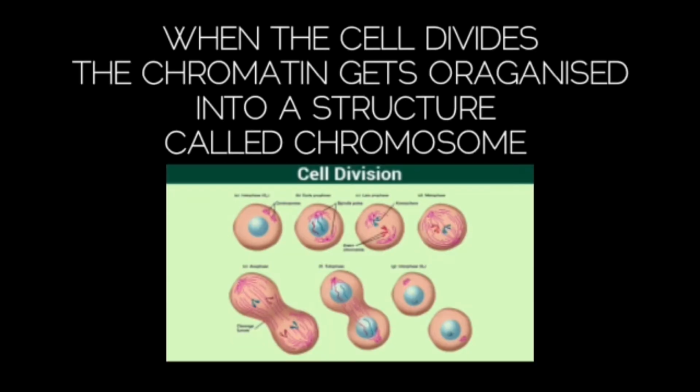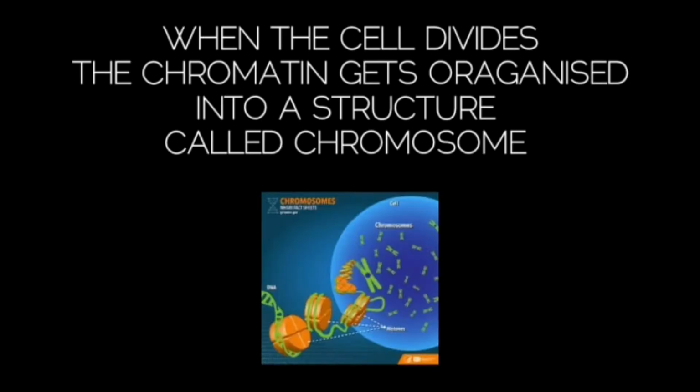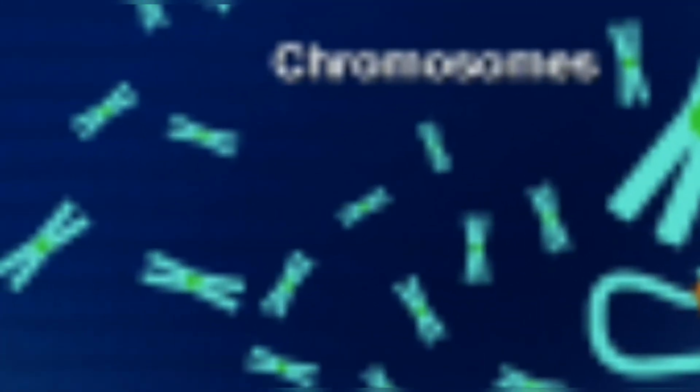Now what is this gene? Well, when the cell divides, the chromatin gets organized into a structure called a chromosome. Now you can see a lot of chromosomes in the nucleus of the cell. This means that the cell is about to divide.